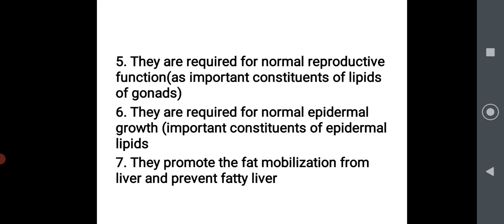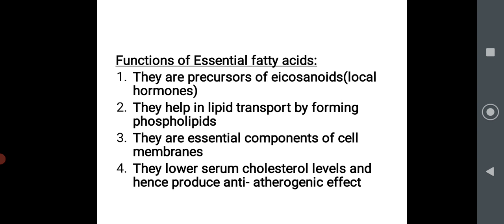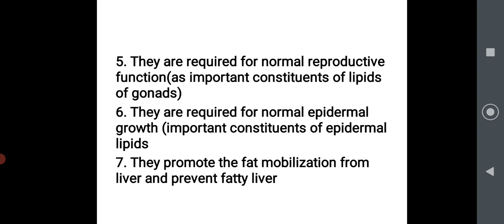So functions of these essential fatty acids: they are precursors of eicosanoids, that is local hormones. They help in lipid transport by forming phospholipid. You have seen the function of phospholipid. They are an essential component of cell membrane because they form phospholipid. They also lower serum cholesterol level and hence produce an anti-atherogenic effect. So the function of essential fatty acid and phospholipid are linked.